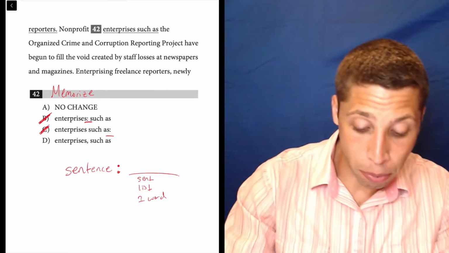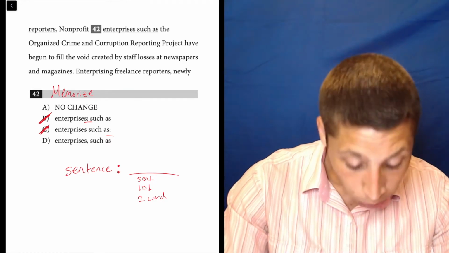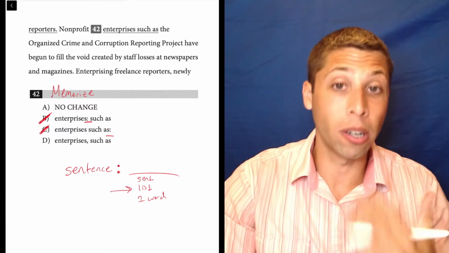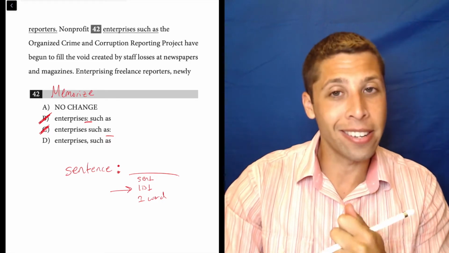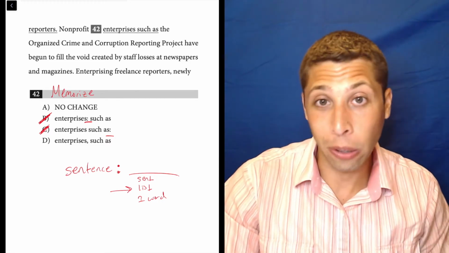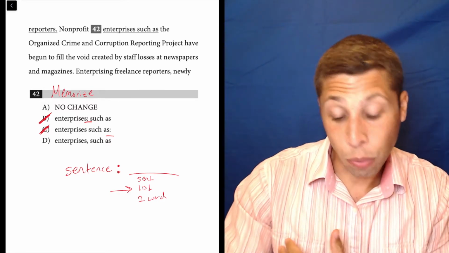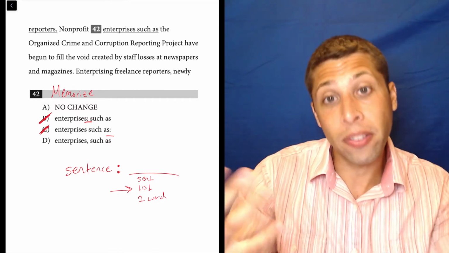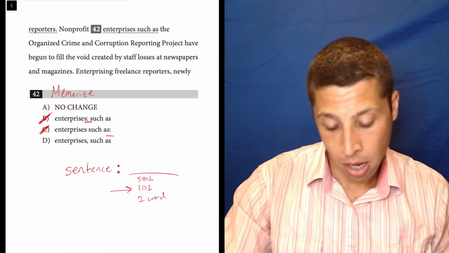Now, the reason people get this wrong and pick either B or C is that somewhere along the way you learned that a colon is for a list. And it is very often associated with lists, but it's not that every list gets a colon, right? There are certain situations where we would use one. And so one of the grammatical reasons we would do it is if the list were tacked on to a sentence that's already kind of complete.